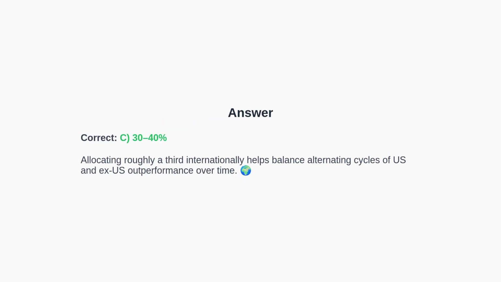The correct answer is C. 30 to 40%. This range has historically helped balance the alternating leadership cycles between U.S. and international equities. Next, let's separate the core portfolio from a speculative sleeve.